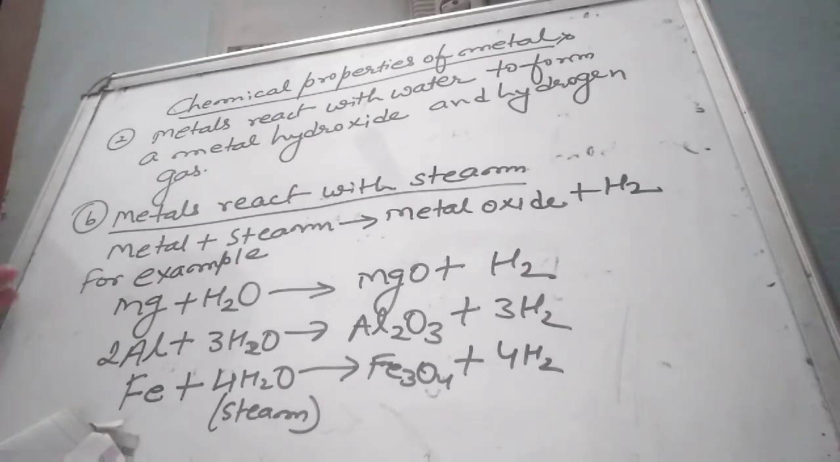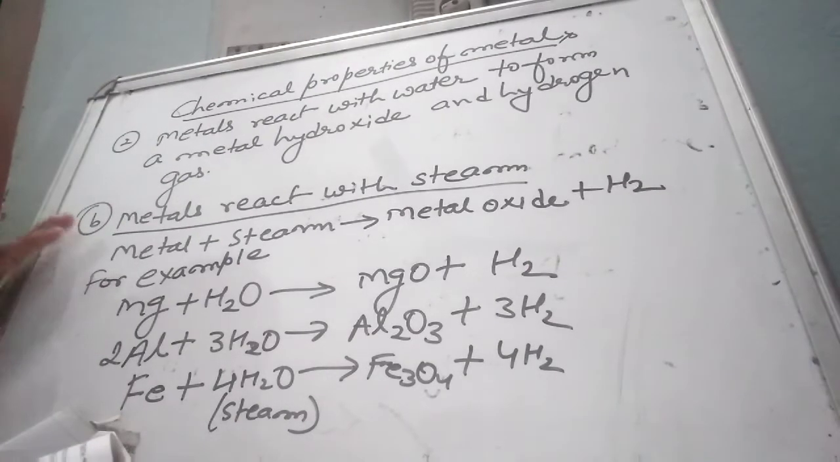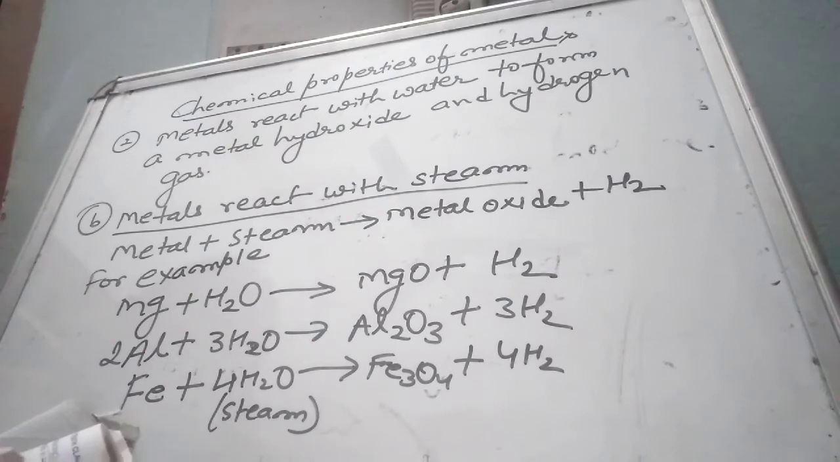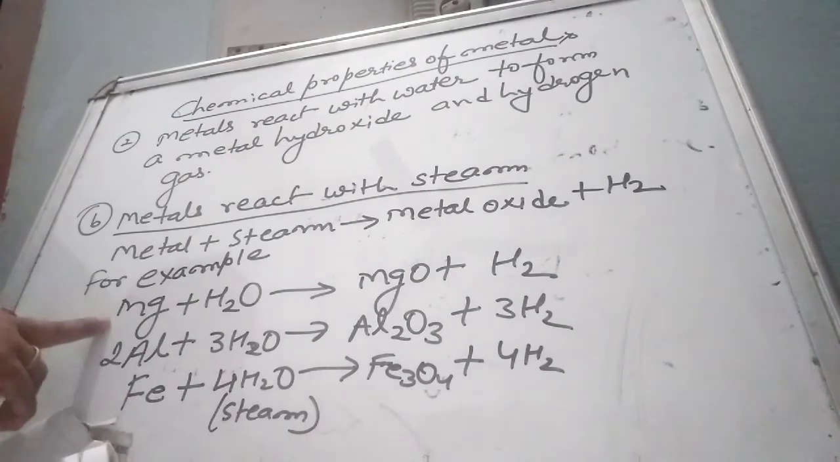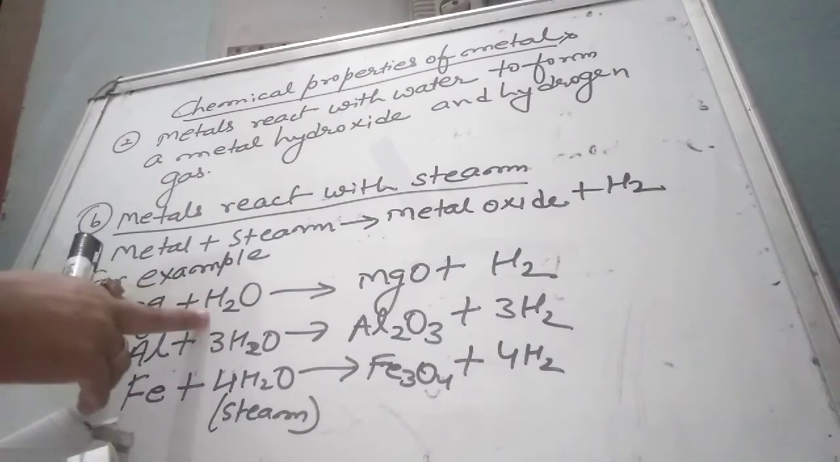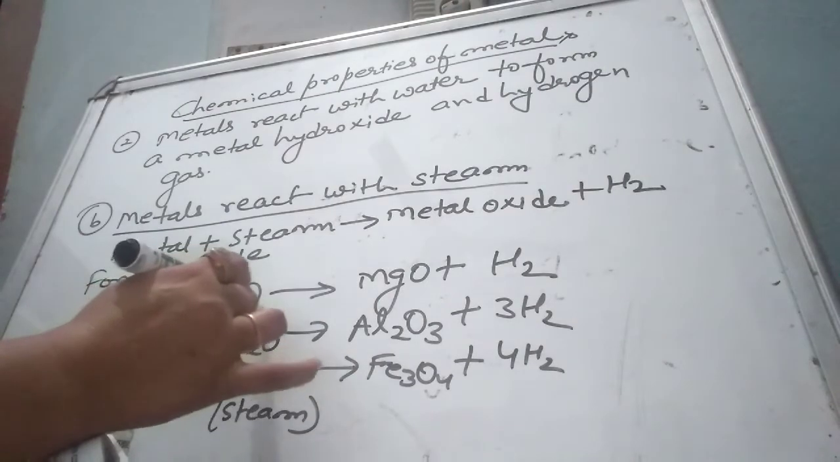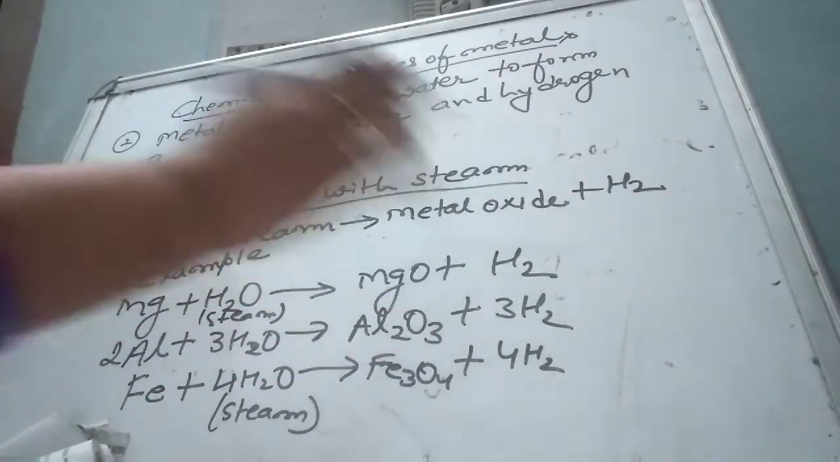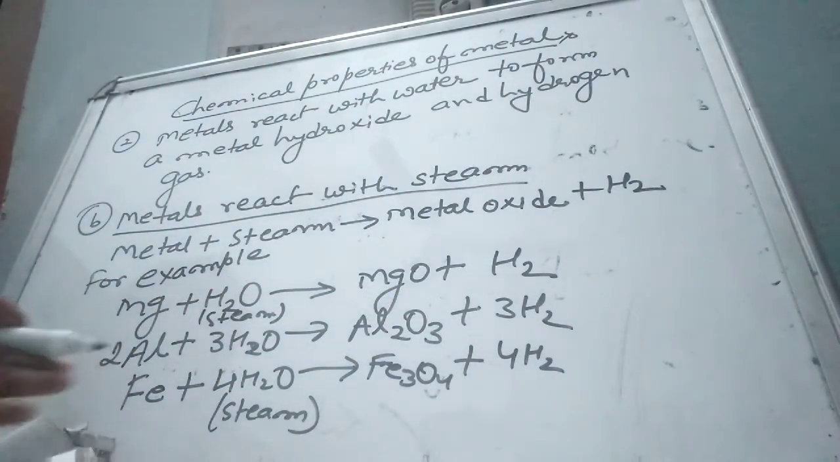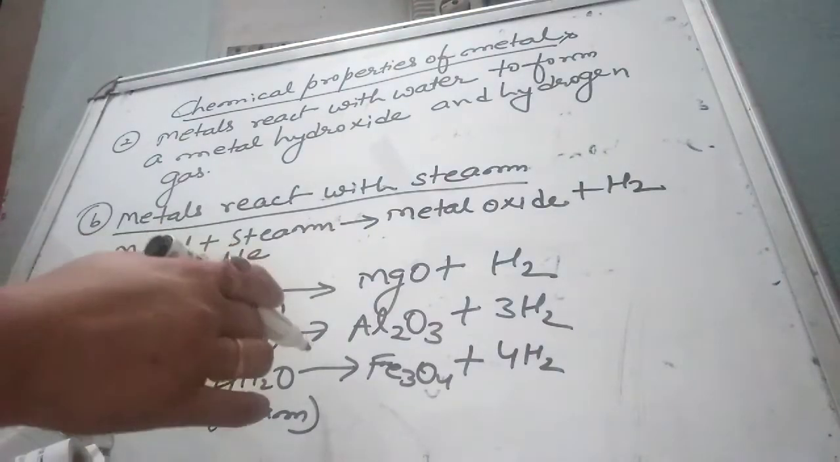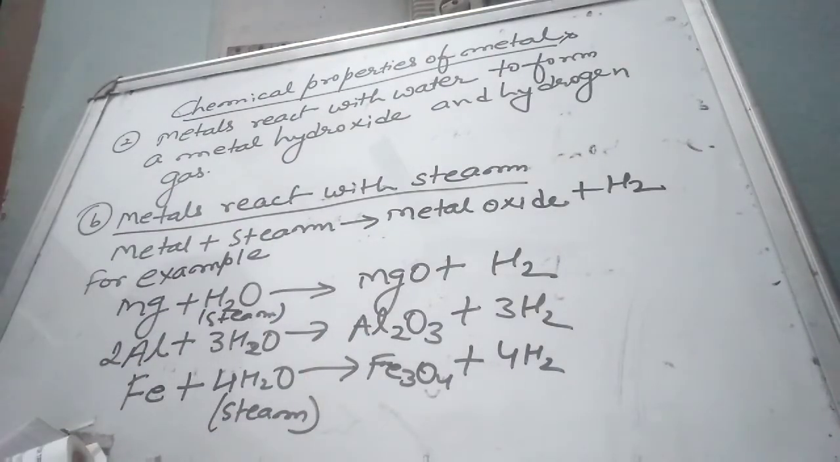Some less reactive metals react with steam. When metal reacts with steam, the product is metal oxide and hydrogen gas. For example, when magnesium reacts with steam, the product is magnesium oxide plus hydrogen gas. In the same way, aluminium reacts with steam, and the product is aluminium oxide and hydrogen gas.